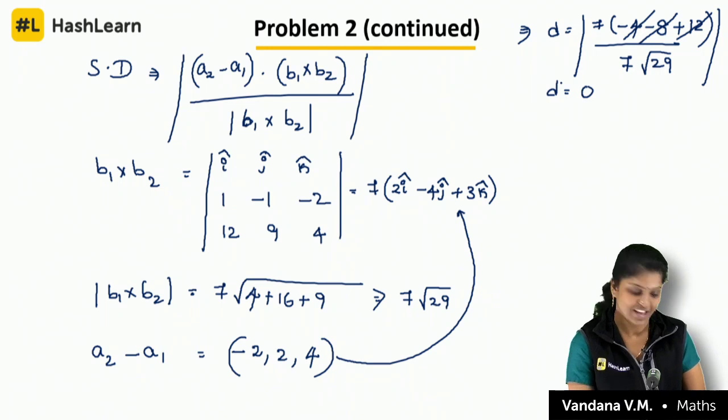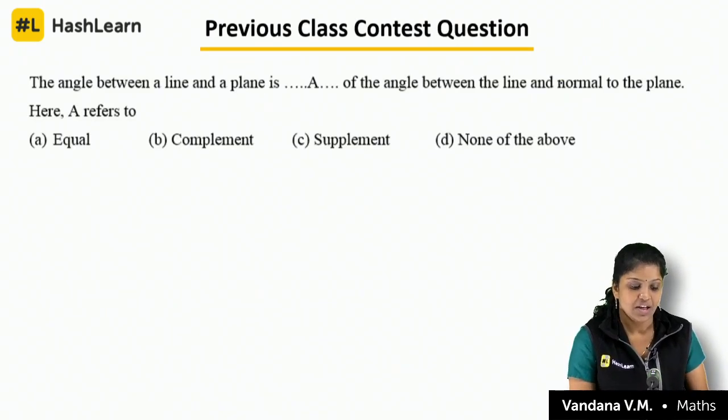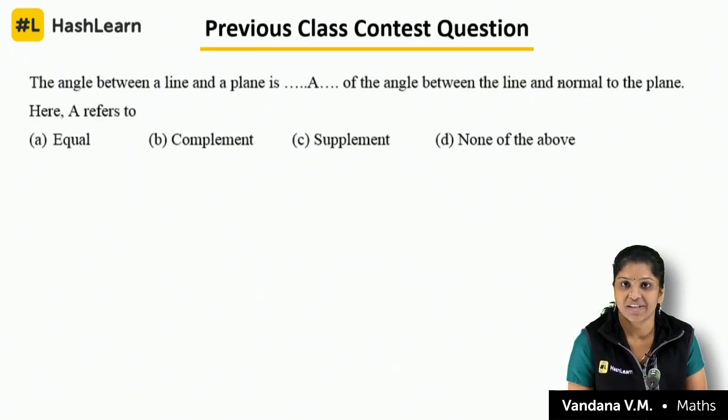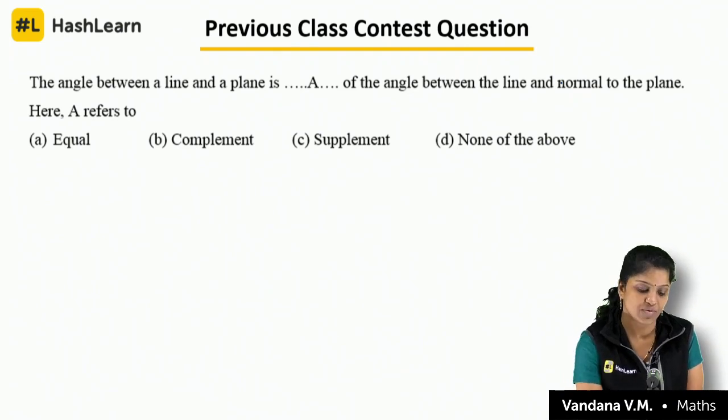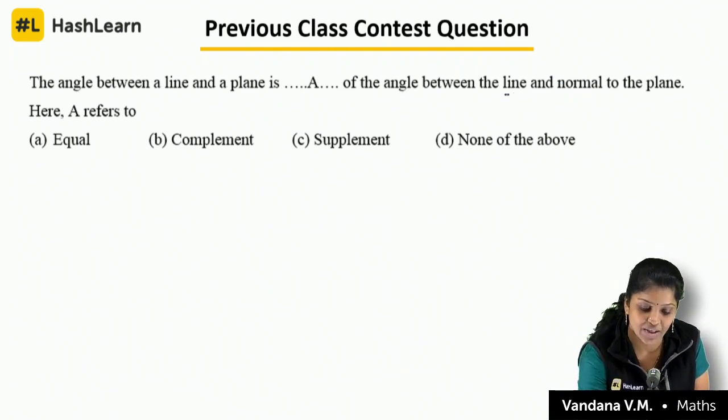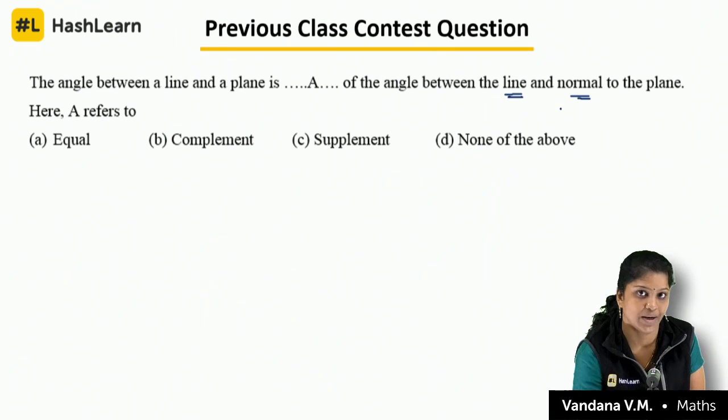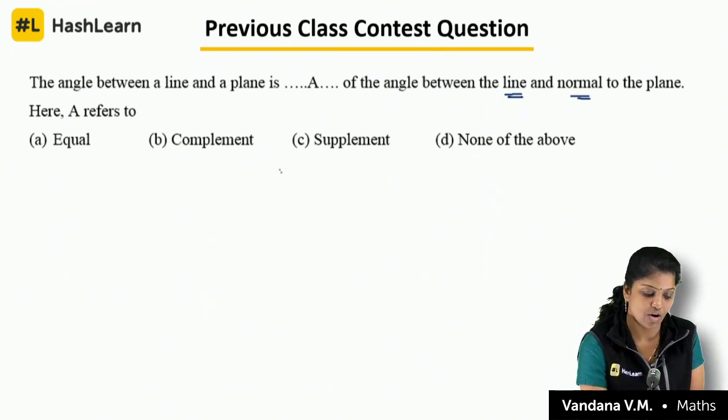Clear children? Yes. The previous class contest question, very basic question I gave. So what are the angles? The angle between the line and the normal to the plane, or what? Okay.